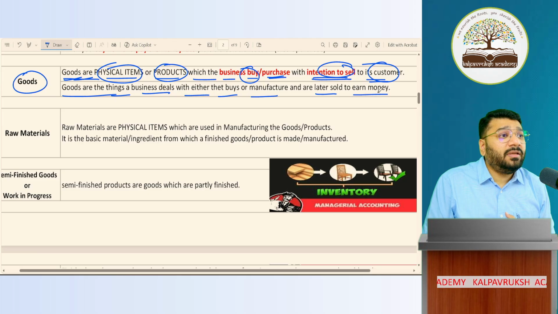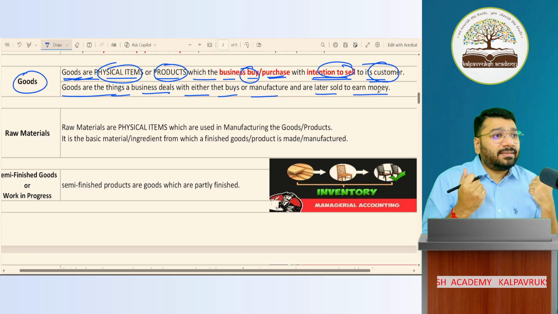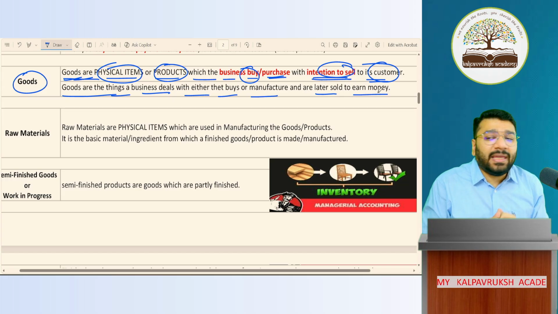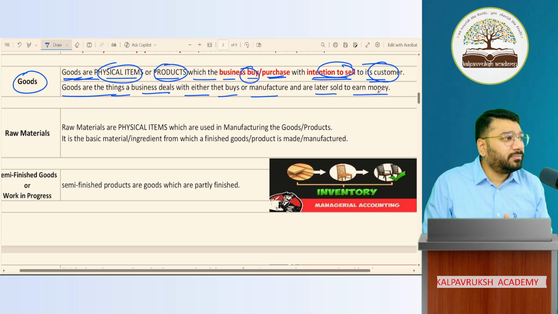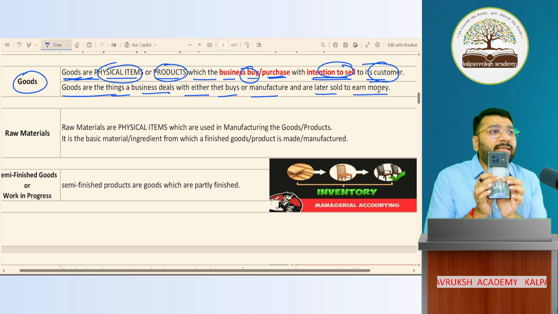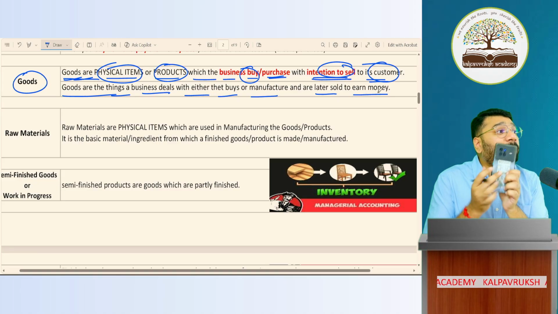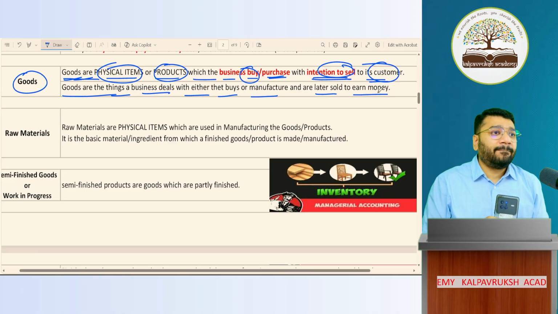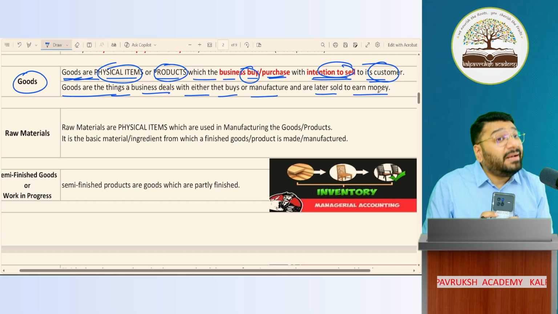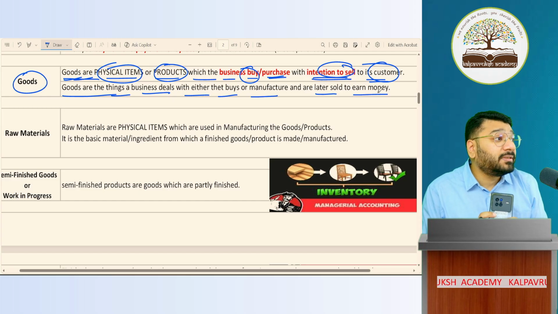Which means if I'm into the business of buying and selling, who am I? Trader. Who is a trader? One who buys and sells goods. Buys for 100 rupees, sells for 120 rupees. So for selling, he's making a profit of 20 rupees per product. If I buy and sell the product, can I call it goods? Yes. I'm manufacturing this mobile phone. I'm purchasing raw material. Those raw materials, can I call them goods? Yes.